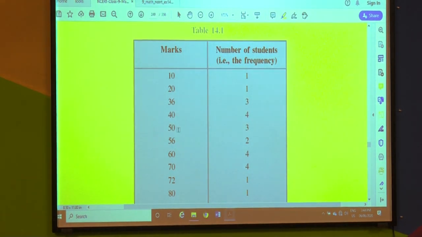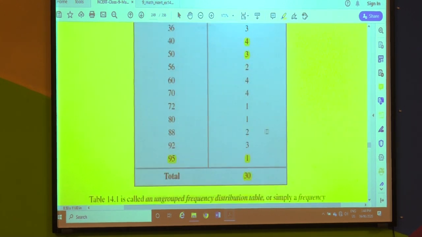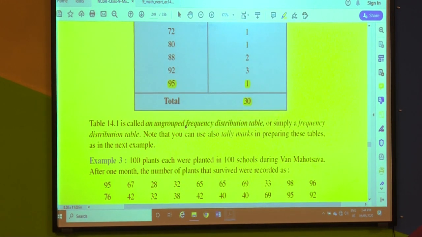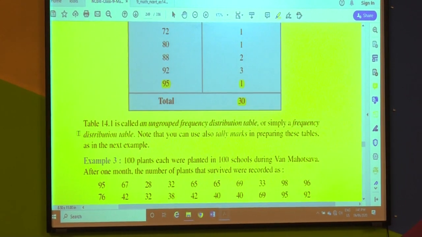Now between 40 and 50, no 45, no 41, no 48 is present because none of the students has scored any mark between 40 and 50. 40 marks, 4 students have scored; 50 marks, 3 students have scored. So this is an ungrouped frequency distribution table, or simply a frequency distribution table.